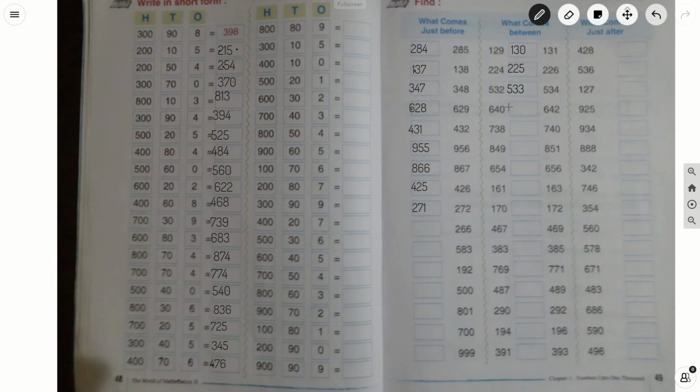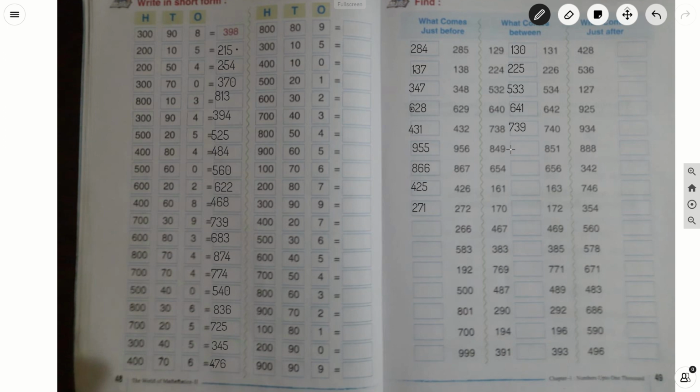640 and 642. In between, which number comes? It is 641. 738 and 740. Between this, which number comes? 739. 849 and 850.